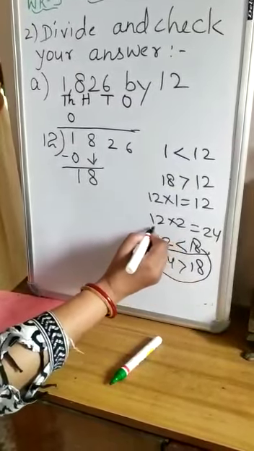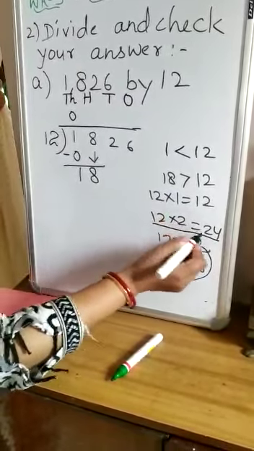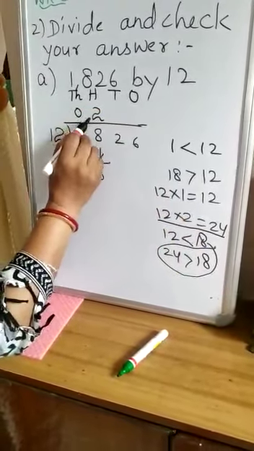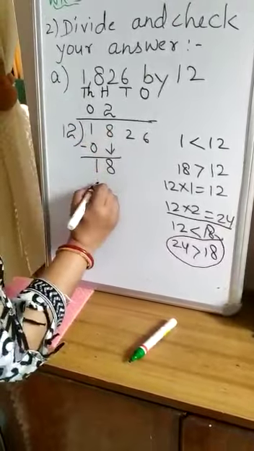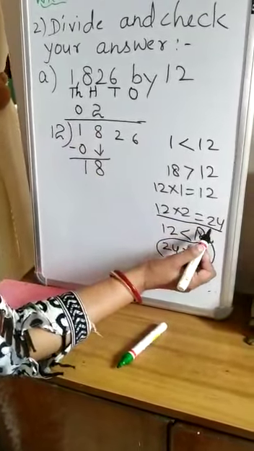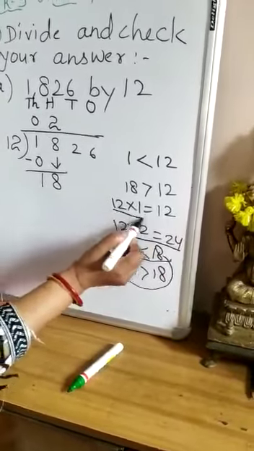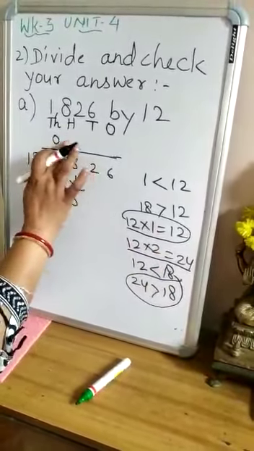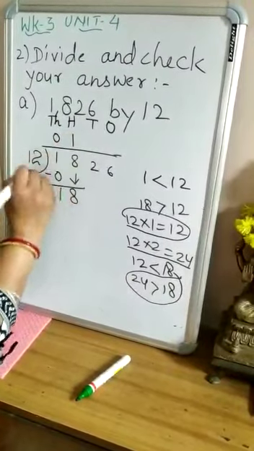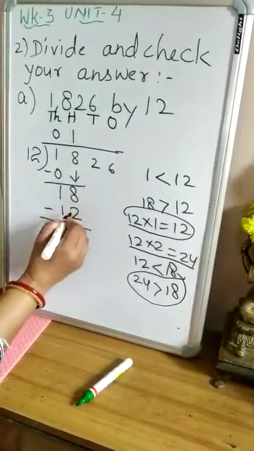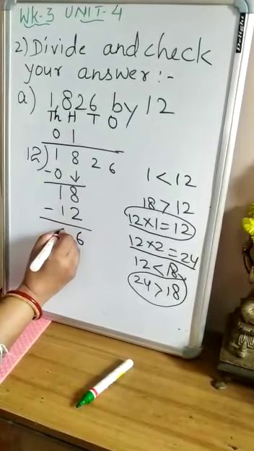So I am taking 1 times of 12. This 1 times of 12 is 12. So 8 minus 2 is 6, 1 minus 1 is 0.